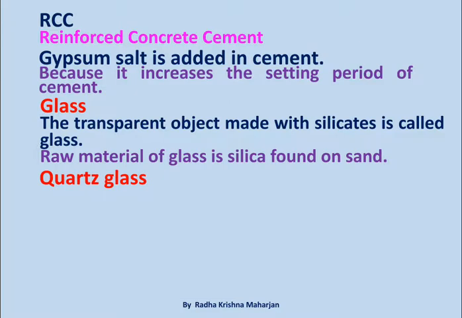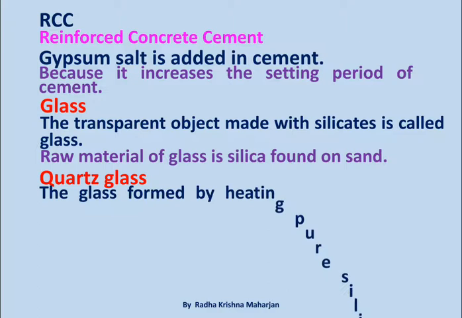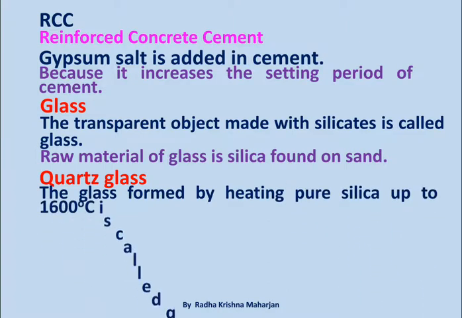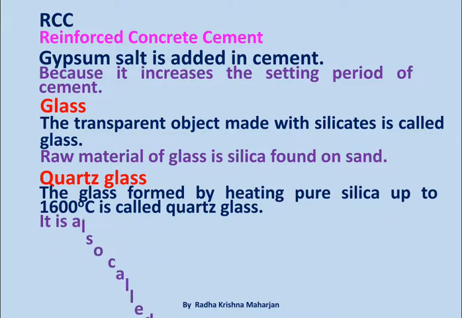Quartz glass. The glass formed by heating pure silica up to 1600 degrees Celsius is called quartz glass. It is also called silica glass.